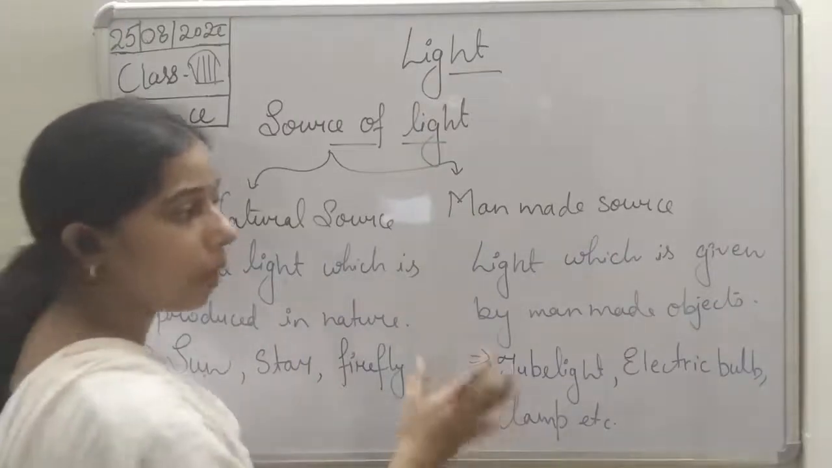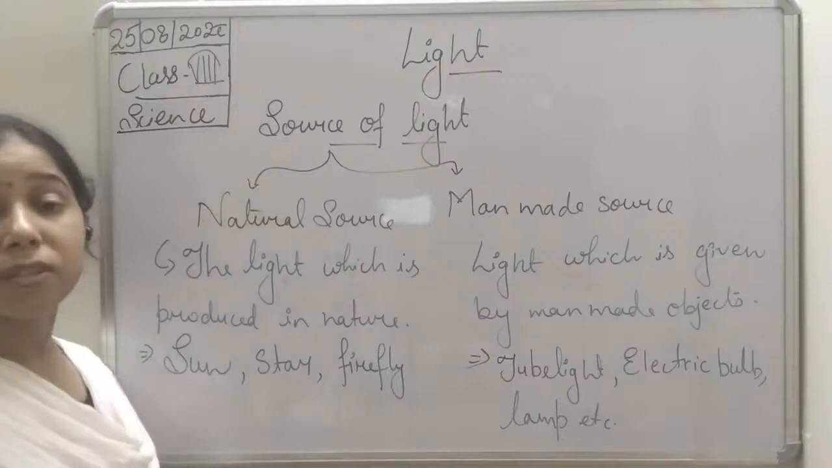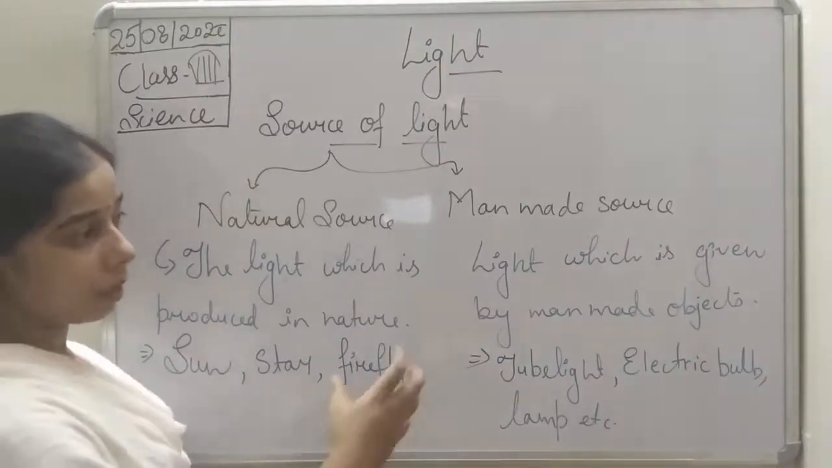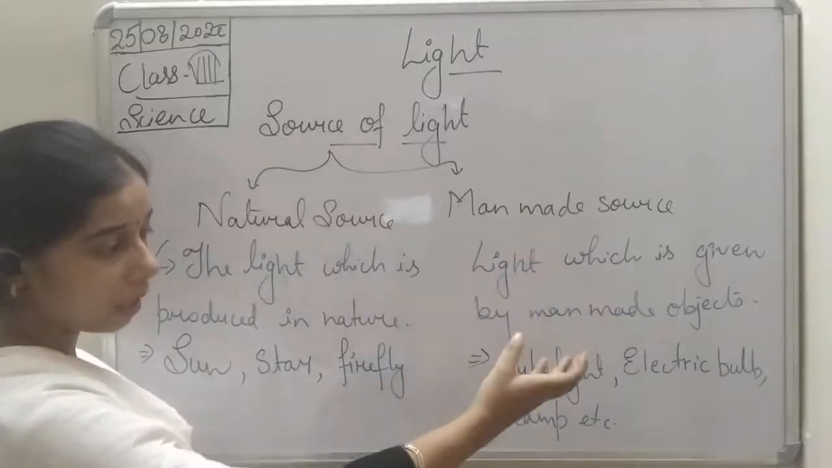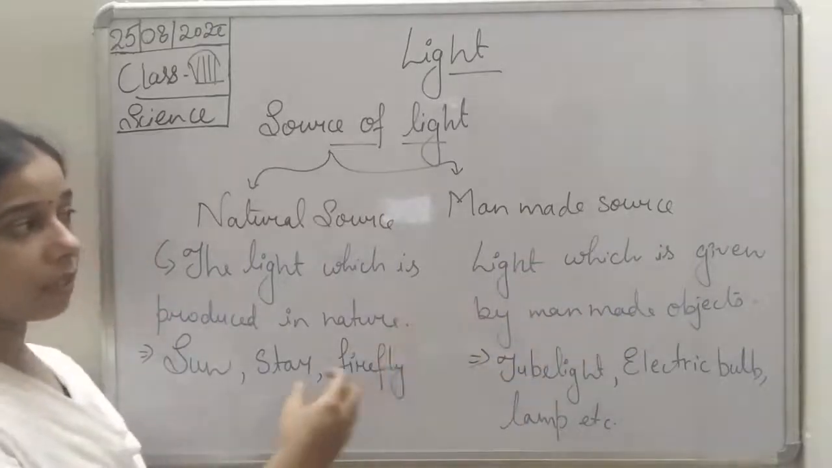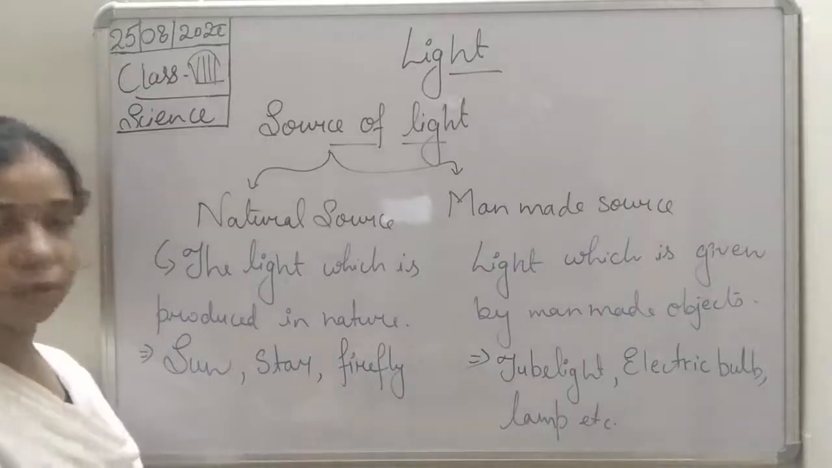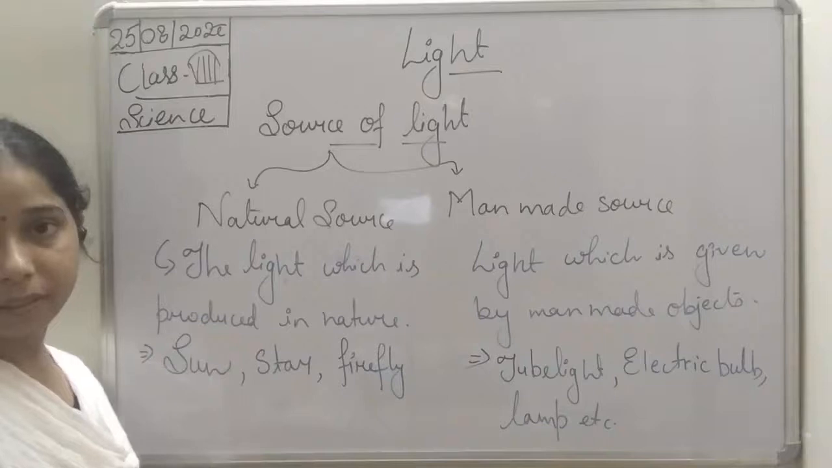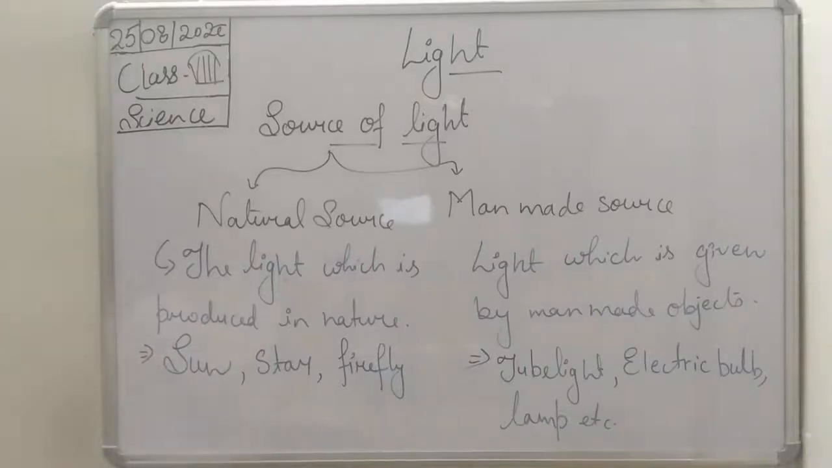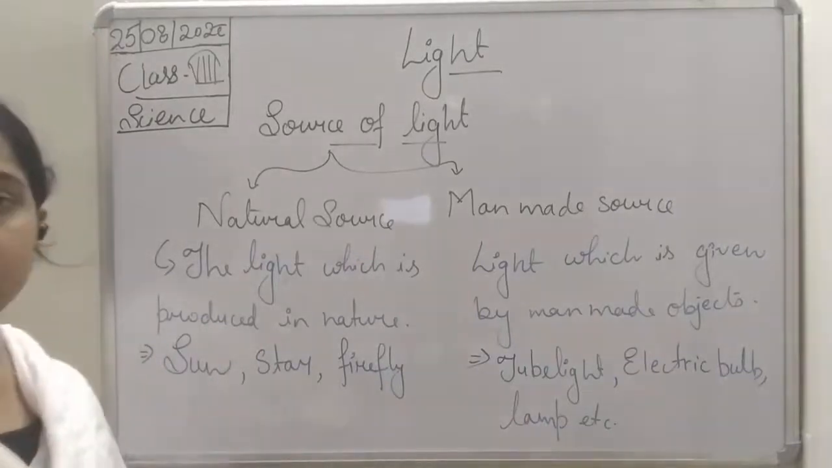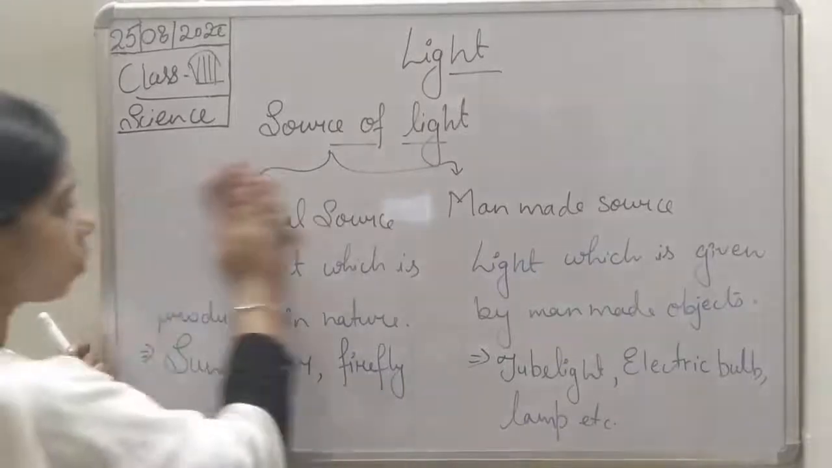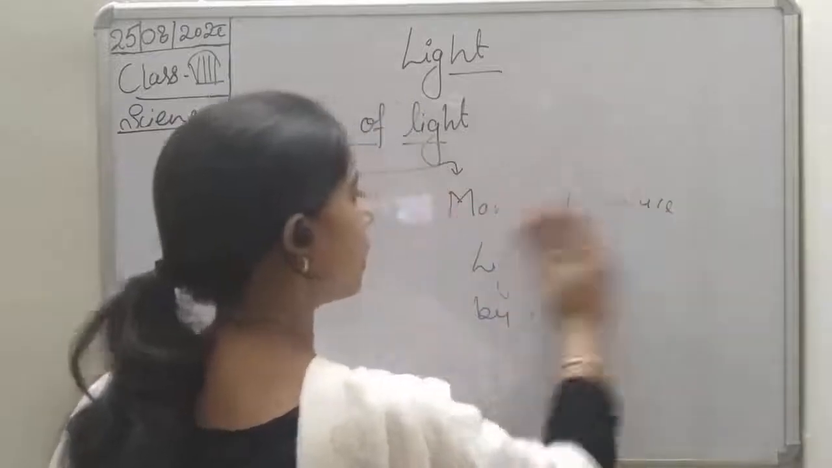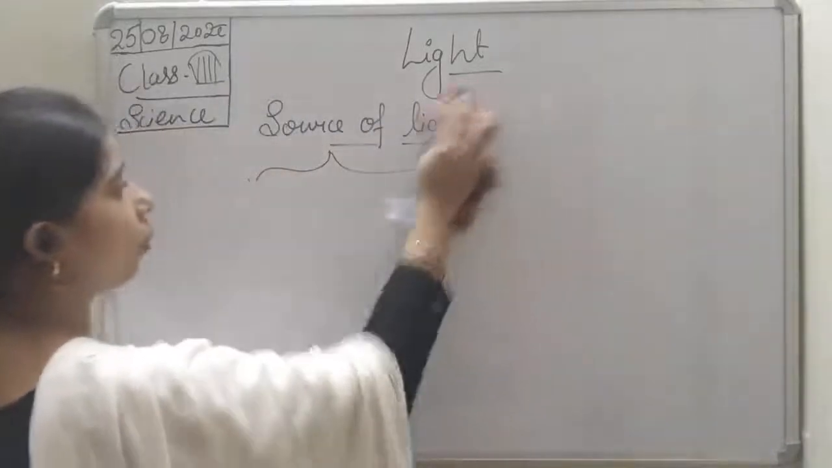If we talk about the man-made source, the object which is made by man, which is artificially made, when it gives light, we will take it as a man-made source, and that is tube light, electric bulb, lamp. All these things will come in a man-made source of light. Now you see here. Next we will see, students, that the source of light is over. Then we will see another one.